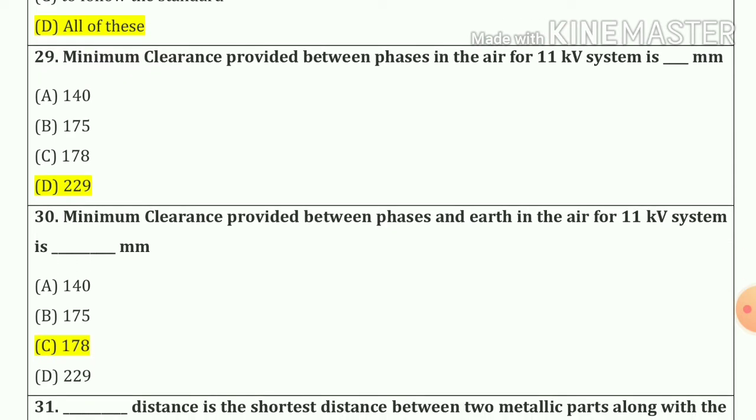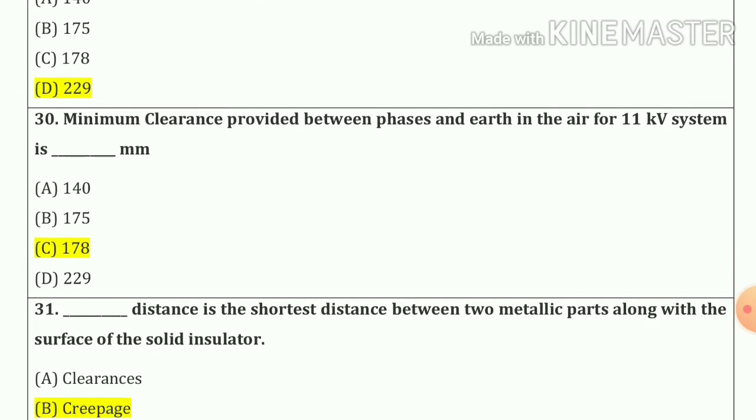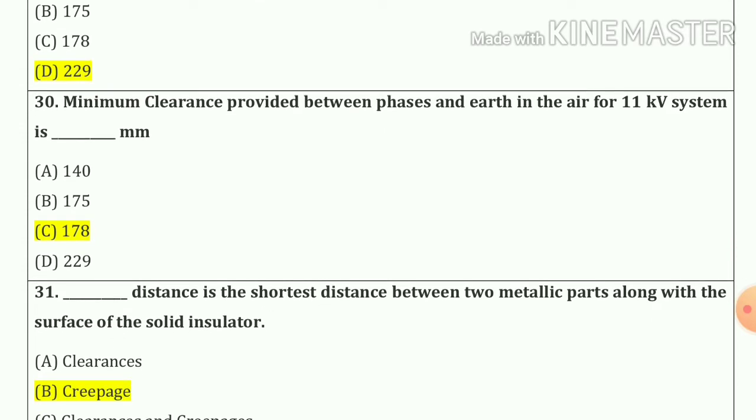Now 29 number. Minimum clearance provided between the phases in air for 11 kV system is 2 to 9 mm. Option number D. Now 30 number. Minimum clearance provided between phase and earth in the air for 11 kV system is 178 mm. Option number C.